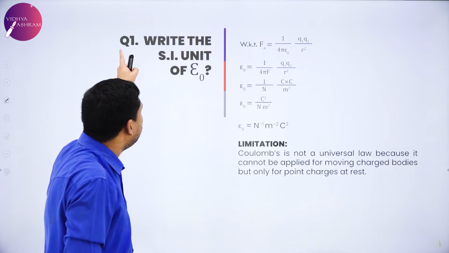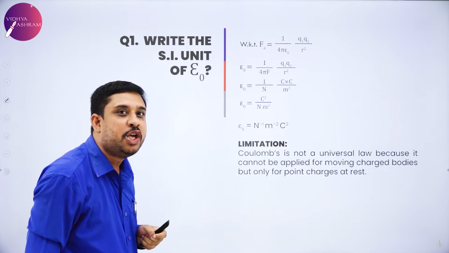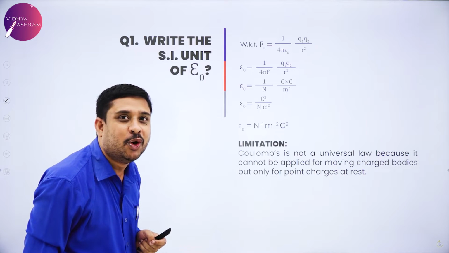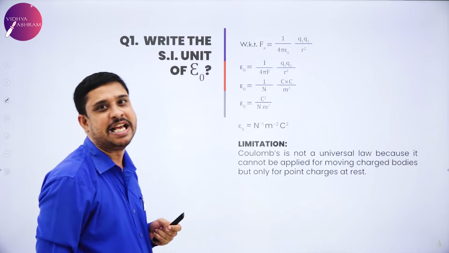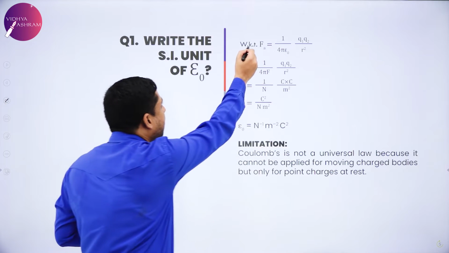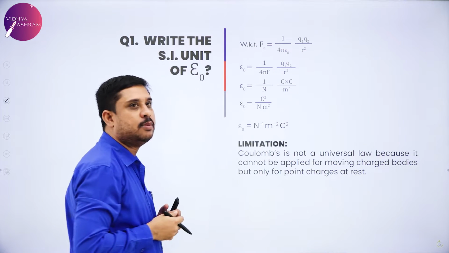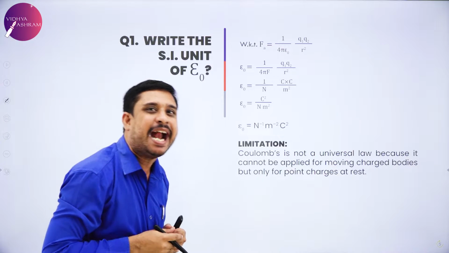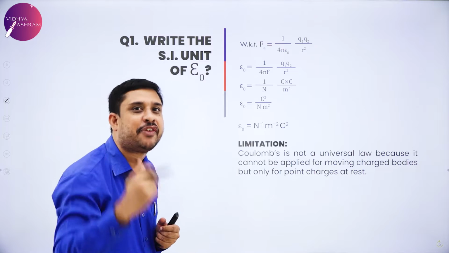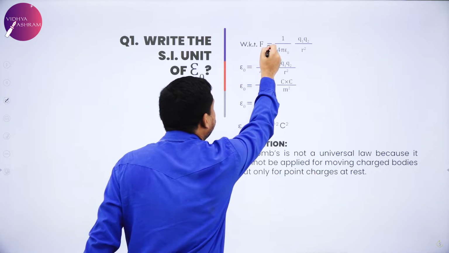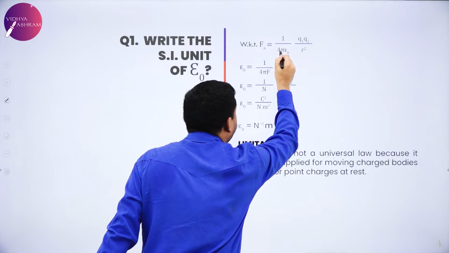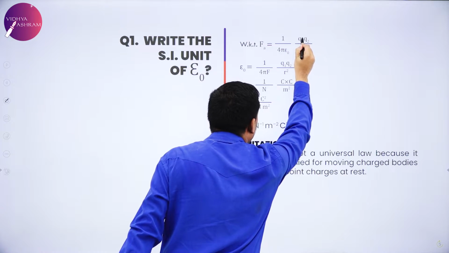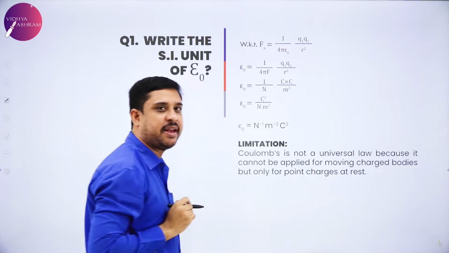So now we'll learn to write the SI unit of epsilon naught, the absolute permittivity of free space, for which again I consider Coulomb's law, the force between two static point charges in free space: F equals 1 by 4 pi epsilon naught Q1 Q2 divided by R square.